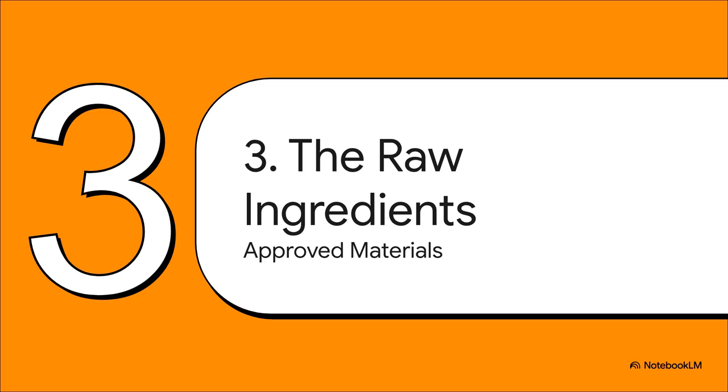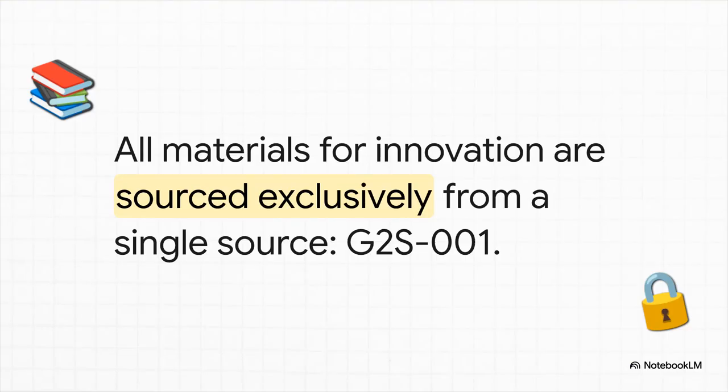Okay, so we know what it can't do. So, what can it do? What is this thing actually allowed to work with? Let's take a peek inside its approved library of raw materials. And this is a really, really critical point. The system can't just go surfing the web or pull from some random database. No way. Its entire universe of knowledge is locked inside one single source, G2-001. Why? Well, that ensures total consistency and absolute control over everything it produces.